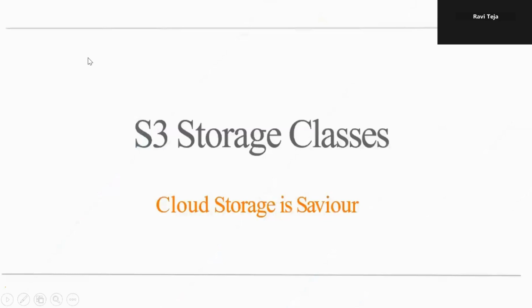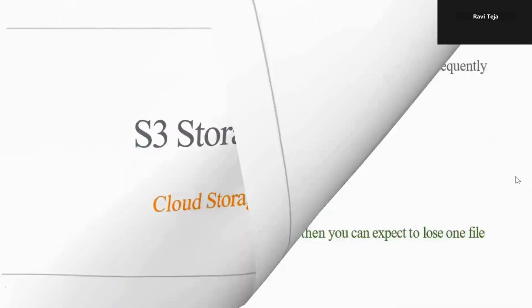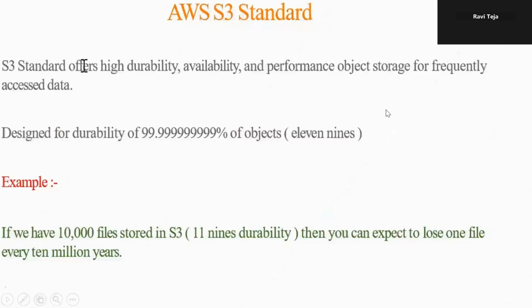Here you have to understand the S3 storage classes. We have the standard, standard infrequent access, one zone infrequent access, and then Glacier, Deep Archive.